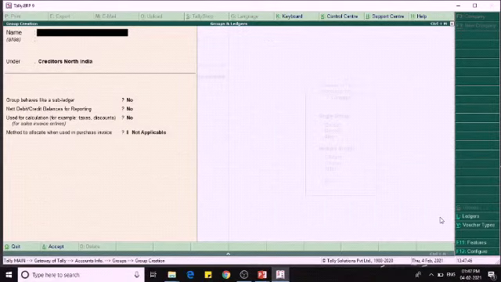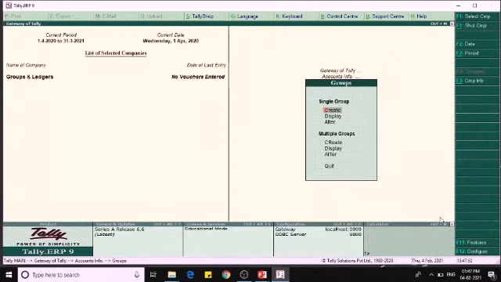The alter option is available in the groups menu. We can alter properties of a group, but Tally restricts the rights of altering the parent or predefined groups. We can alter any properties of the predefined groups other than the field under. The control will not come to this field while altering any of the predefined groups. The user-defined groups may have alterations in any of their fields without any conditions.